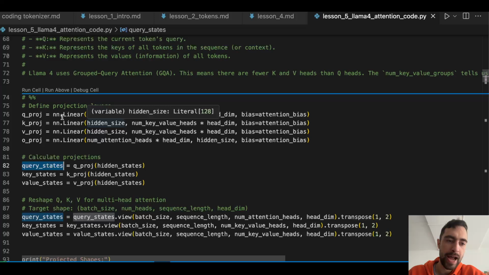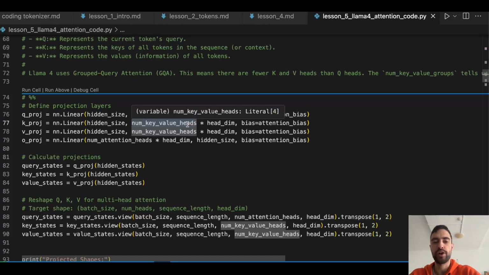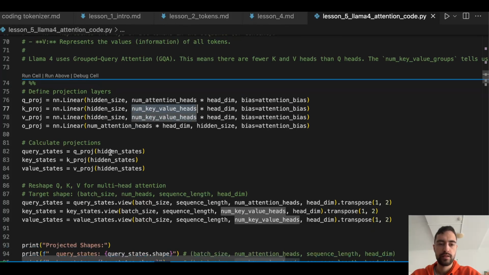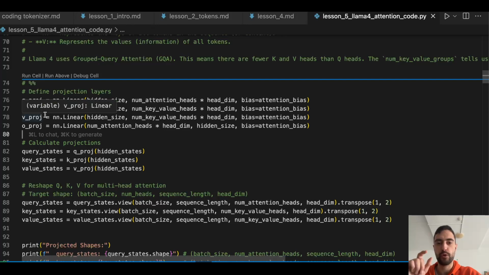And I did not mention that here it's using number of attention heads, but here it's using number of key value heads, which is 4 in our example. And there are 16 queries and 4 keys and values. And then 4 queries are sharing 1 key and value for efficiency reasons. So 4 query heads, and then you have the same key and value for each of the 4 heads.